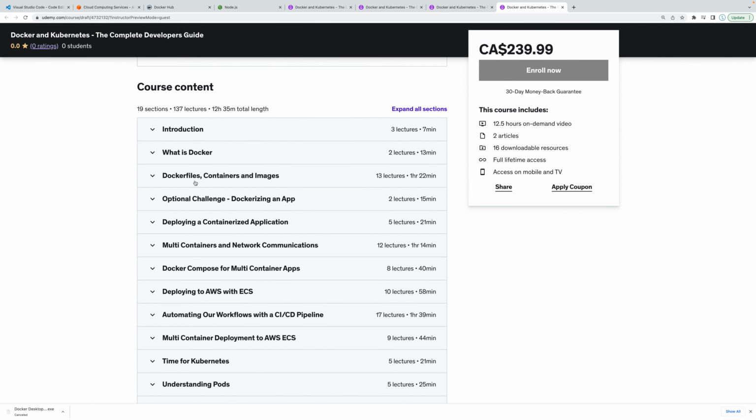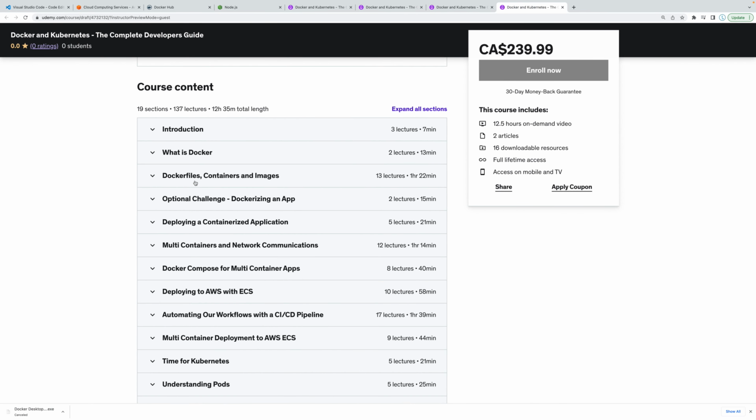We are going to be learning a lot. Let me just go ahead and show you some of the things that we're going to learn. Now, of course, if you are a beginner to Docker and Kubernetes, please do not get overwhelmed. We are going to cover each topic in great detail. So the first thing that we are going to cover is Docker. We're going to explain exactly what it is and why we even care about it.